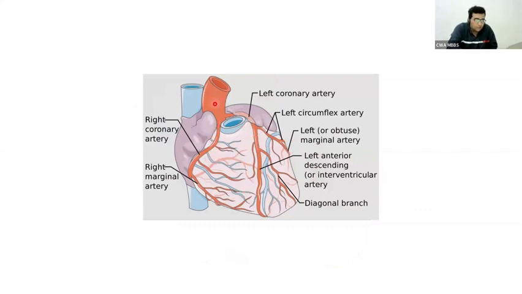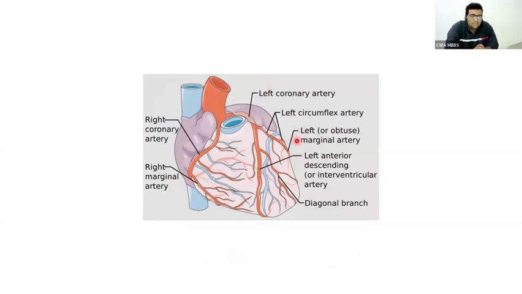This is the root of the aorta. Through the aorta, the blood goes out. From the root of the aorta, you can see the right coronary artery and left coronary artery. The right coronary artery has several branches, and the left coronary artery also has several branches. In the previous class, I taught the students that these are the branches of this one and this one.